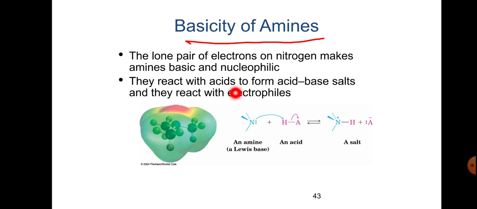They react with acids to form salts, and they react with electrophiles. So here is nitrogen with the lone pair, and this is HA, an acid, and this is a salt: an amine, an acid, a salt.